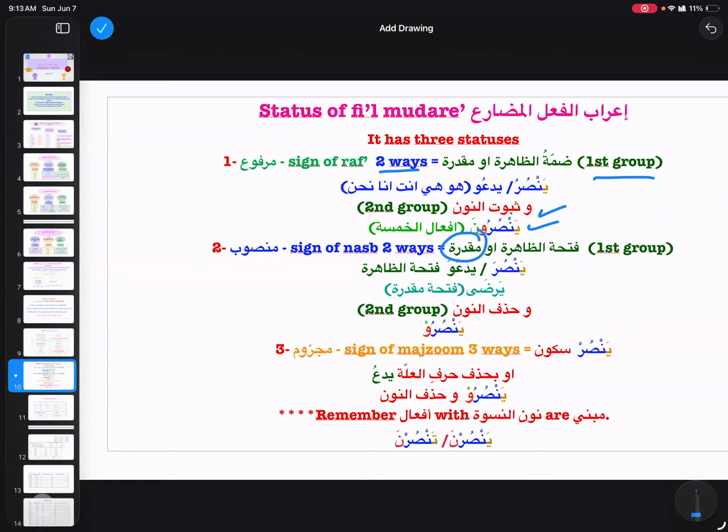When our fil is mu'tal and it is ending on alif maksura. Only in that case it is going to be muqaddara. Otherwise, it is going to be fathatu zahira, even though our fil is weak with waw or ya, because waw and ya are able to take fatha.